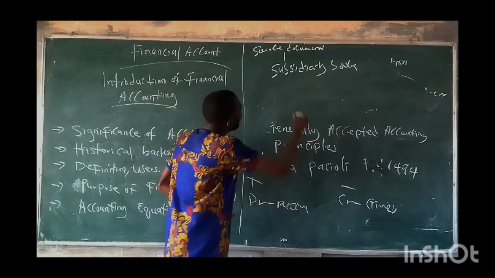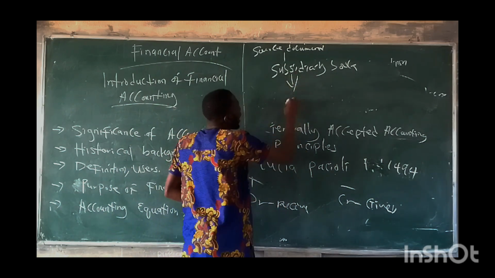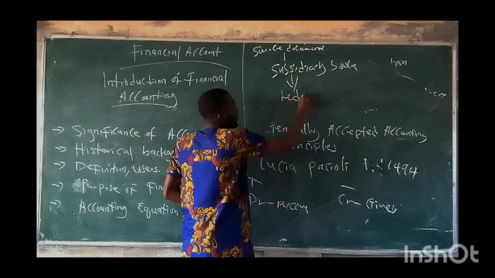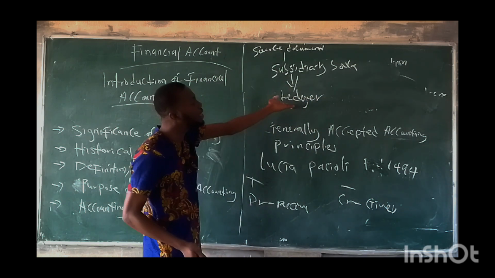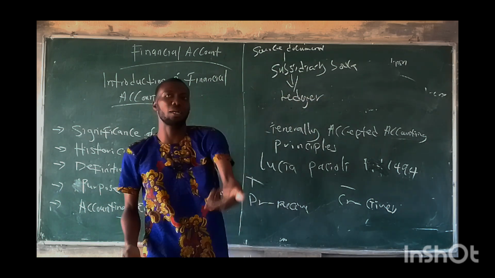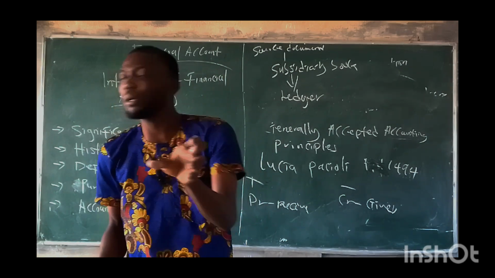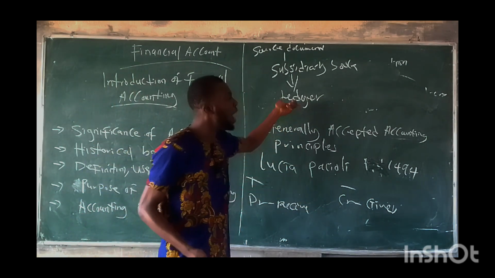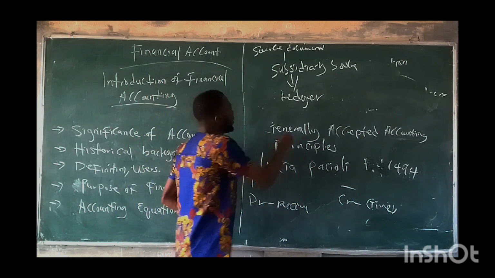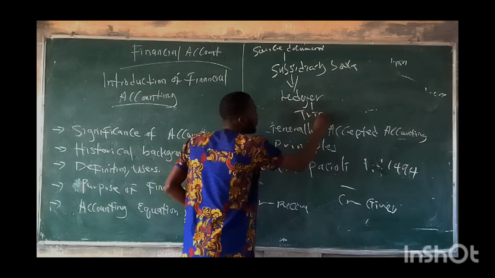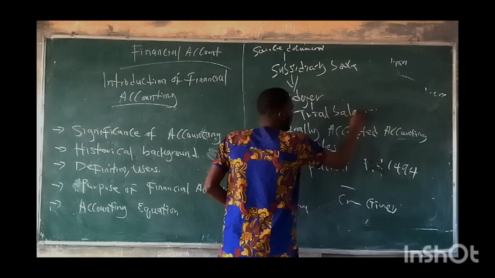So from the subsidiary book, then we have what we call the ledger. After this has been done, then after the ledger, we will extract our trial balance, because we cannot extract our trial balance without preparing the ledger. So after we have prepared our ledger, we can extract our trial balance from the ledger, which is our next thing. Then we have the trial balance.